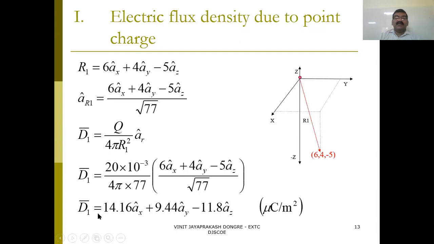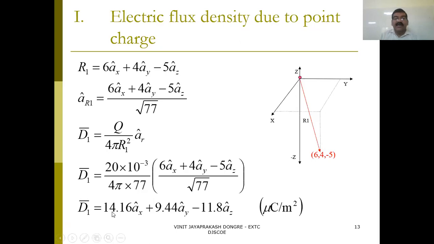Do the calculation, you will get this vector. Now in most of the problems, what they ask, suppose this is D1 or E or whatever, it comes in the form of a vector. Suppose they ask, find the magnitude. Then what will you do?